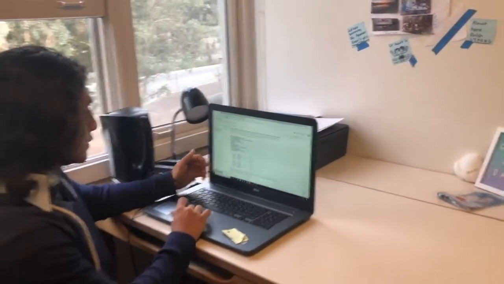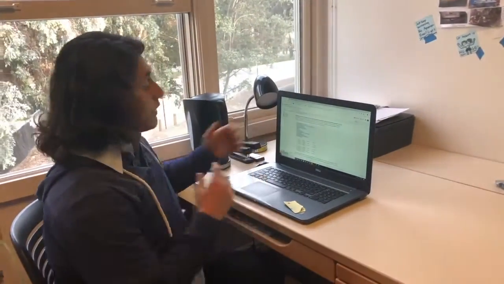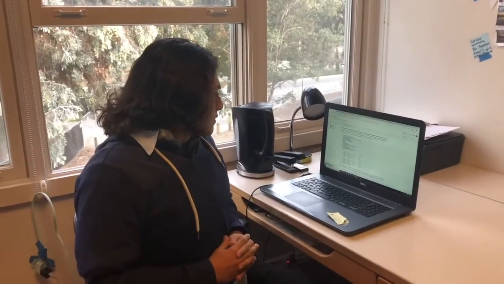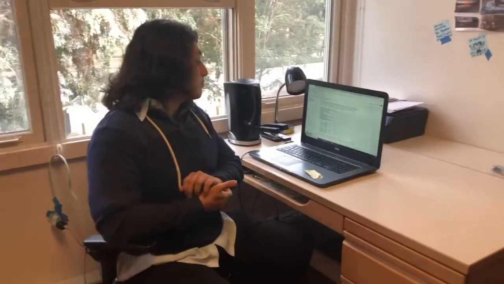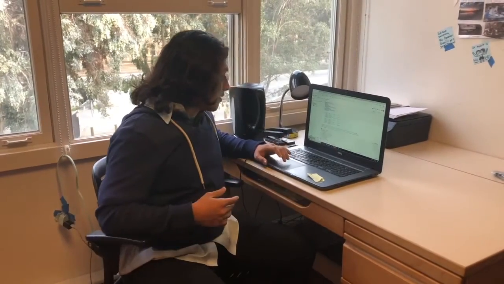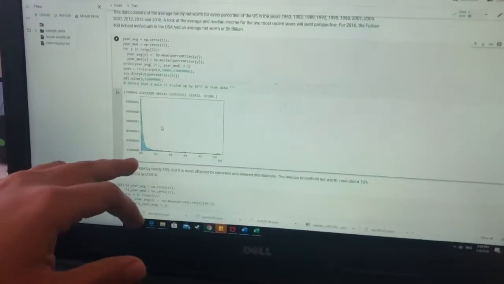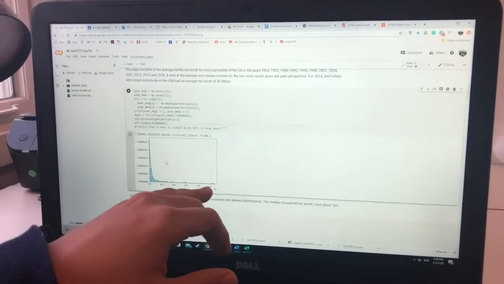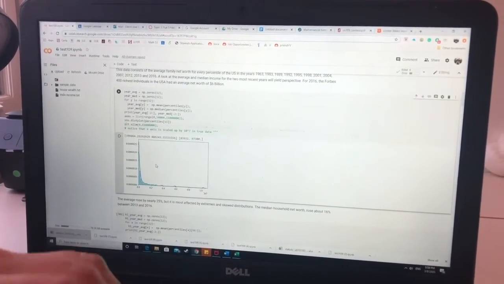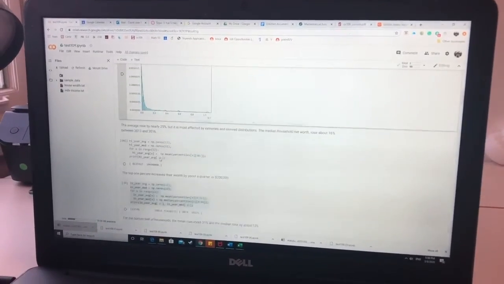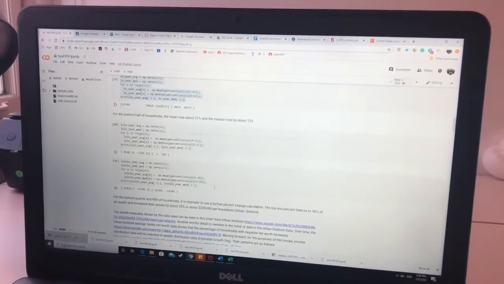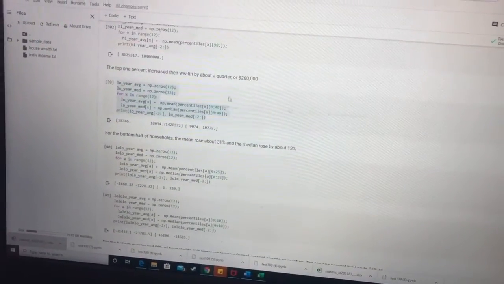So for starters, the first data I processed was the distribution of household income. The Urban Institute had a lot of data on the percentiles from 1963 to 2016 in select years. So I just processed the data, and this is the distribution of data in 2016. The majority of people have somewhere less than like $100,000, and then there is 1% of families holding about $10,400,000 in wealth. And then these 4 bits of code over here are just processed to show the reader how much wealth changes for different groups of the population.